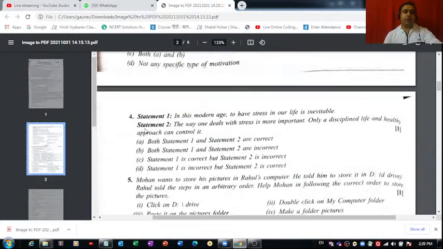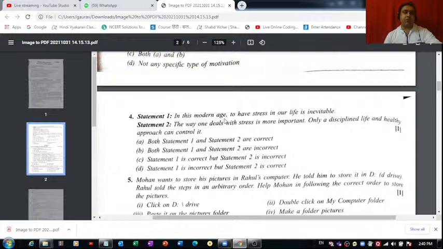Then comes question number 4, which has two statements in it. The first statement is, in this modern age, to have stress in our life is inevitable. Then statement 2 says the way one deals with stress is more important. Absolutely right. Only a disciplined life and healthy approach can control it. Statement 2 is, I think, also correct. So what should be the correct answer?